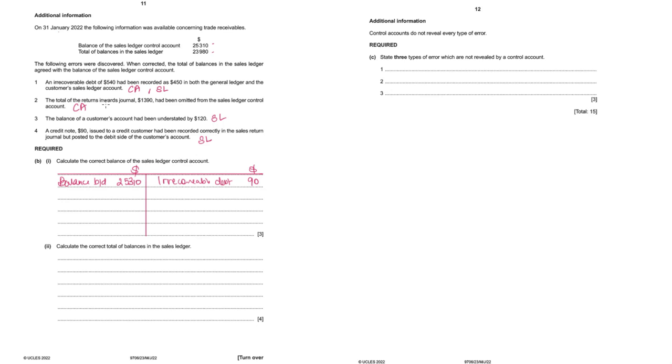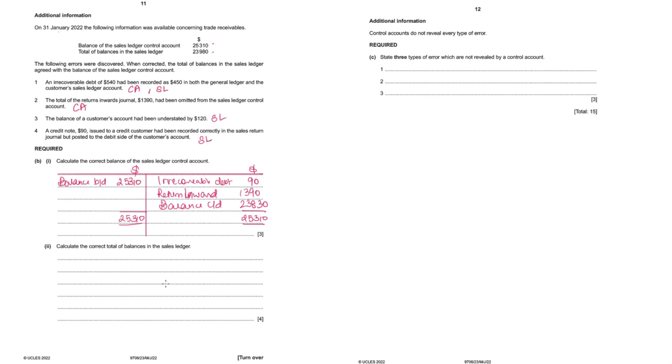The second one, return inwards journal, had been completely omitted, so we will just record this on the credit side 1390, and the rest two will not be recorded here at all in the control account. So 25310 total, balance carried down 23830,